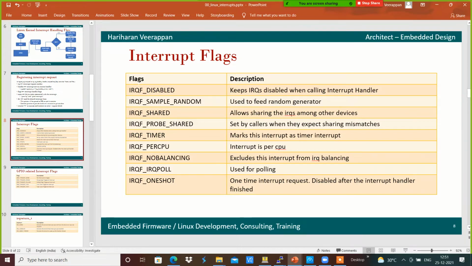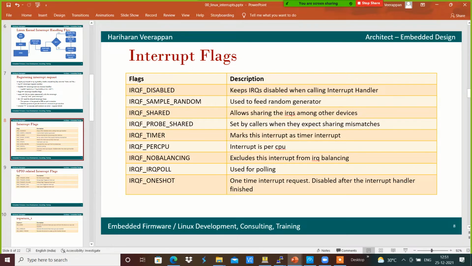And if suppose we wanted to use polling, then we will be using the flag called IRQF_POLL. And if suppose it is a one time interrupt request, then we can use the flag called IRQF_ONESHOT over here.